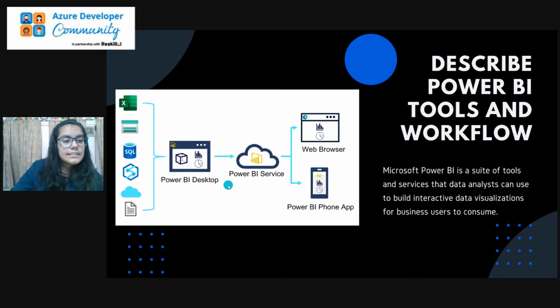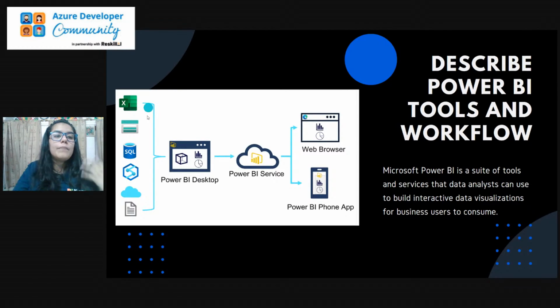Here you can see that we are having our data from SQL databases, from the cloud, from files, from lake storage, from an Excel sheet or anywhere. These are the sources of our data. Then we pass it through Power BI Desktop to make it visualized.